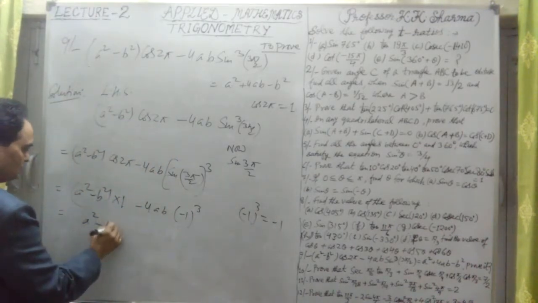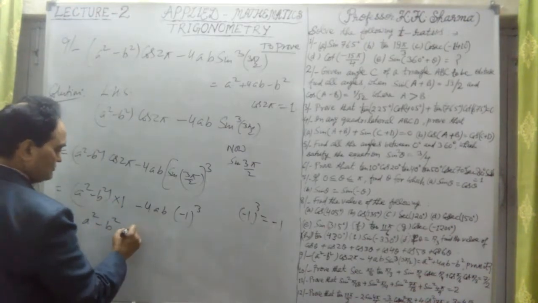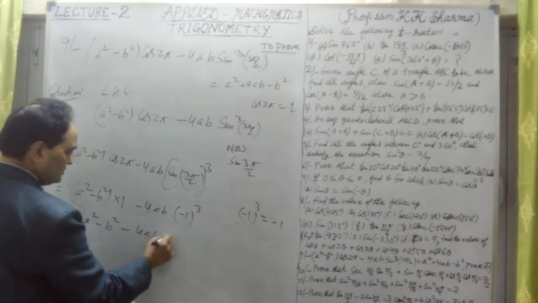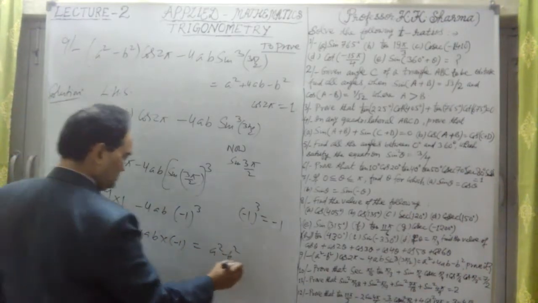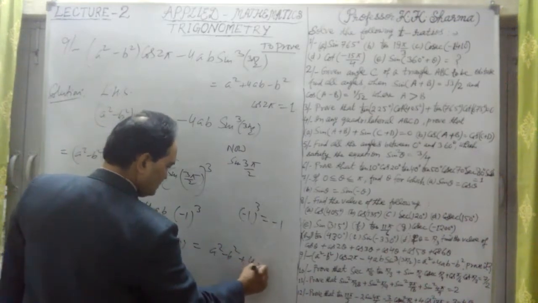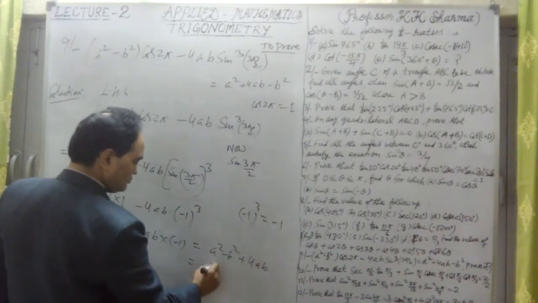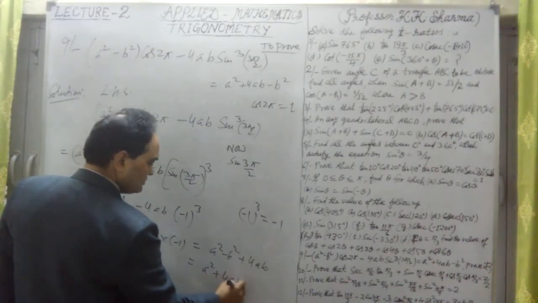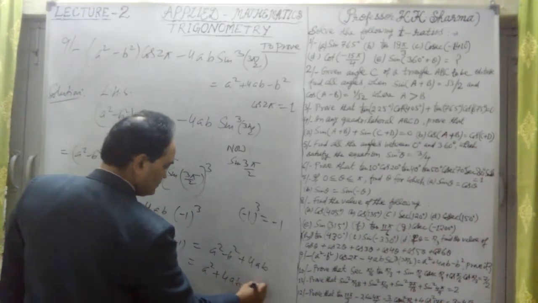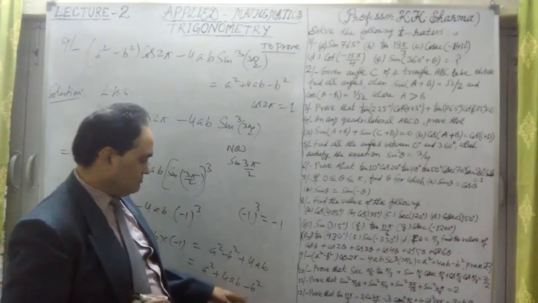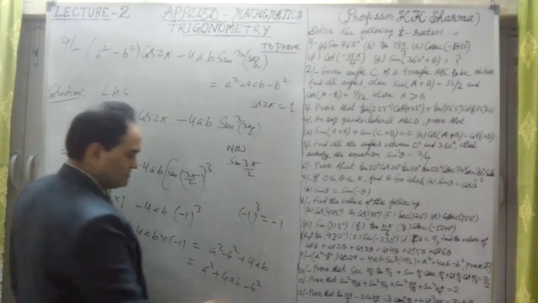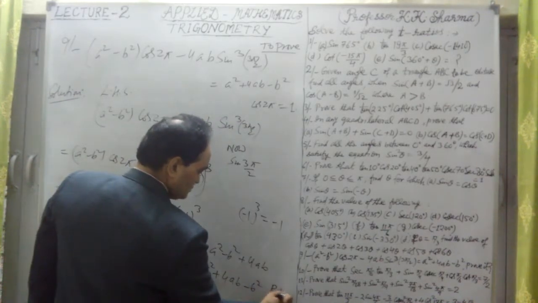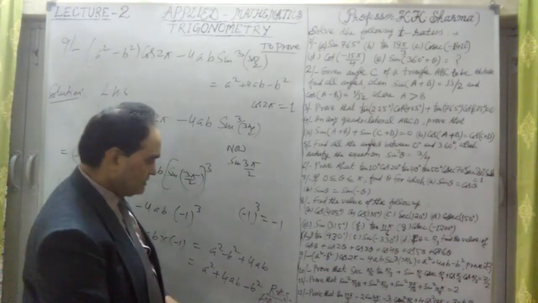It is a square minus b square, minus 4ab into minus 1. That means a square minus b square, minus minus plus, this is plus 4ab. This is nothing but a square plus 4ab minus b square, as the answer is given. This is the right hand side. Hence proved. Question number 9 finally completed.